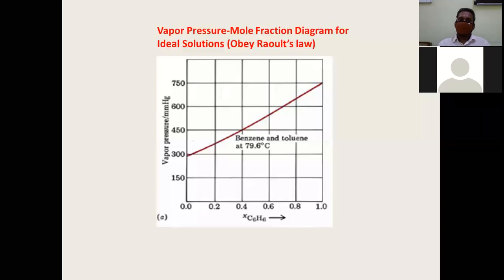Linearly decreasing or increasing depends on which pure liquid you are taking on the origin. If you take a liquid of higher vapor pressure on the origin, the line will slope down. If you take a liquid of lower vapor pressure on the origin, the slope will increase and the line will go up. Therefore, this is the typical ideal behavior. Please remember this. If you look at this graph, you should be able to identify that this corresponds to an ideal solution. We have discussed enough of ideal solutions. Now, move on to non-ideal solutions.